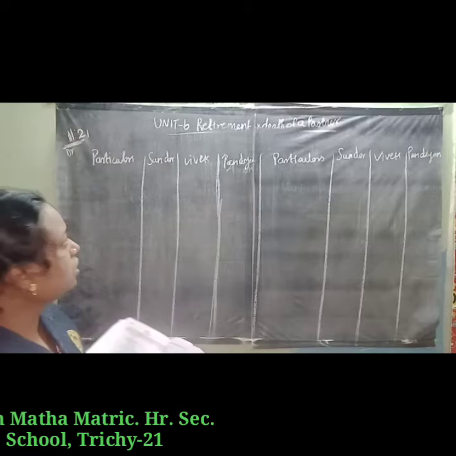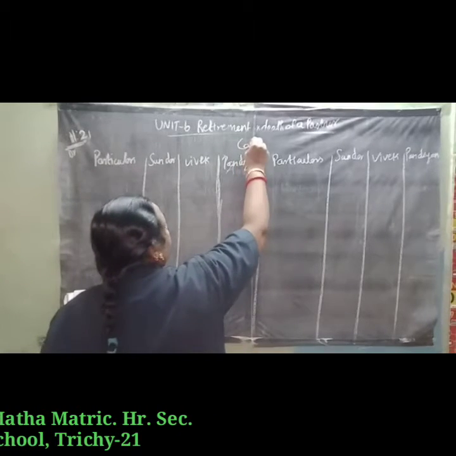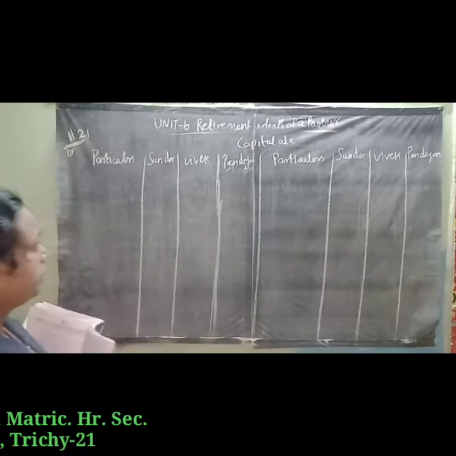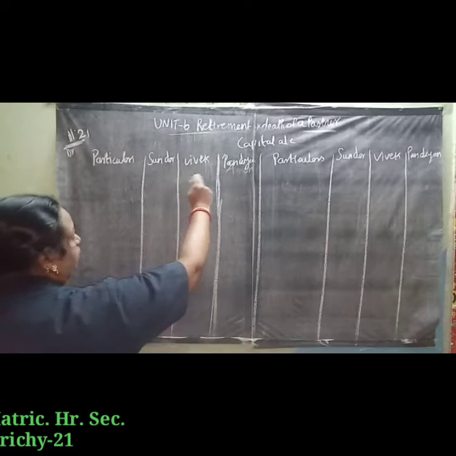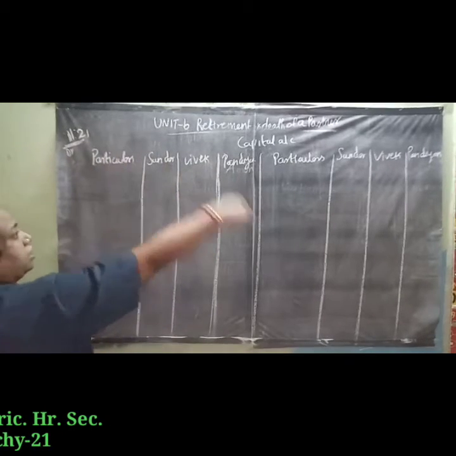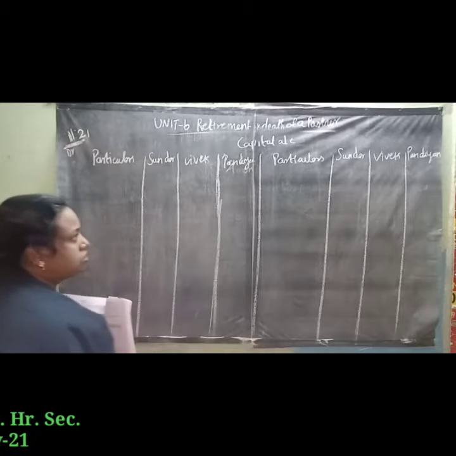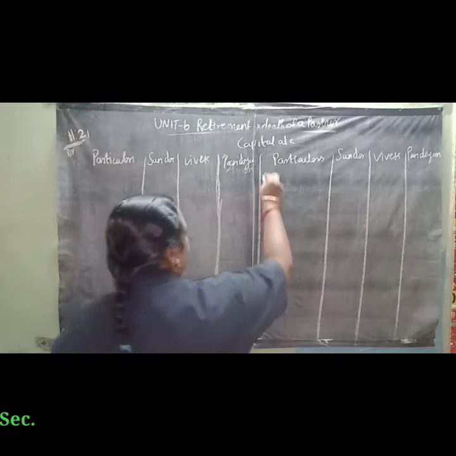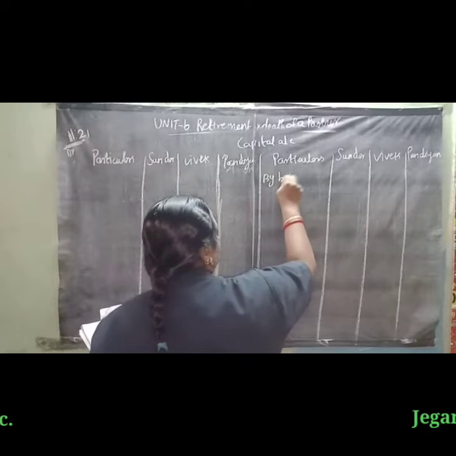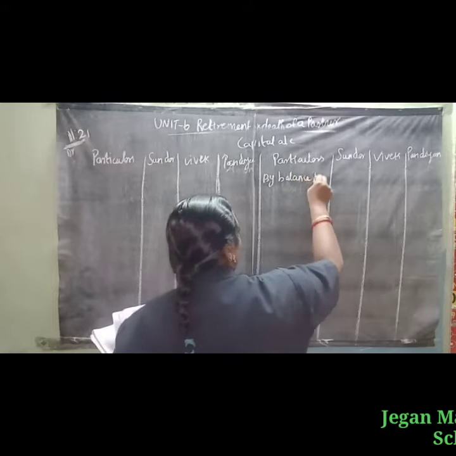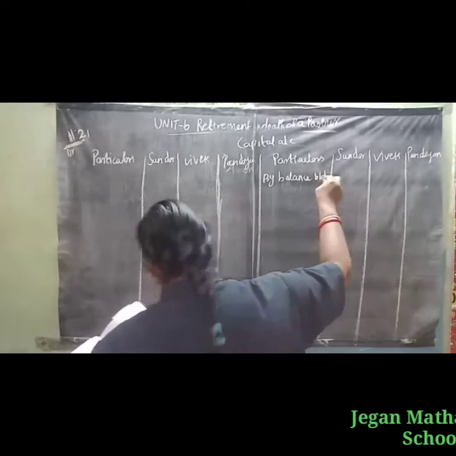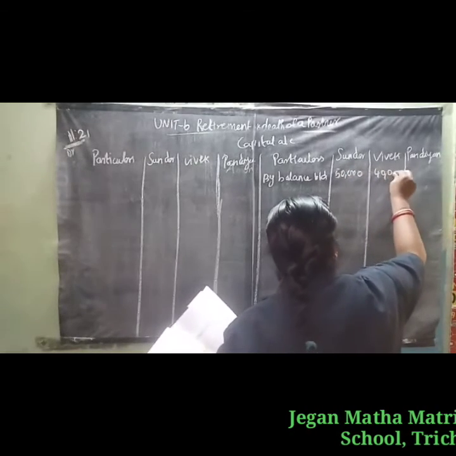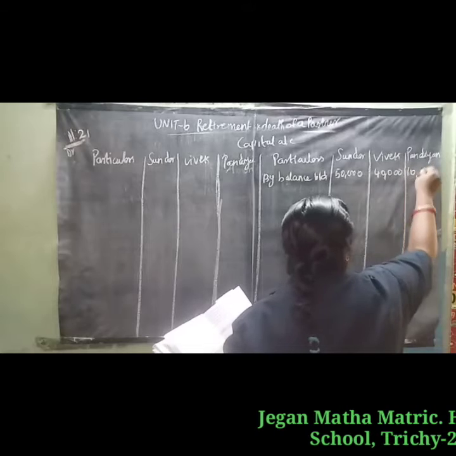Next we are going to prepare the partners' capital account. Particulars: Sundar, Vivek and Pandian on the debit side, and the same on the credit side, with the partners' names. First we write the balance of partners' capital: by balance brought down, Sundar 50,000, Vivek 40,000, then Pandian 10,000.